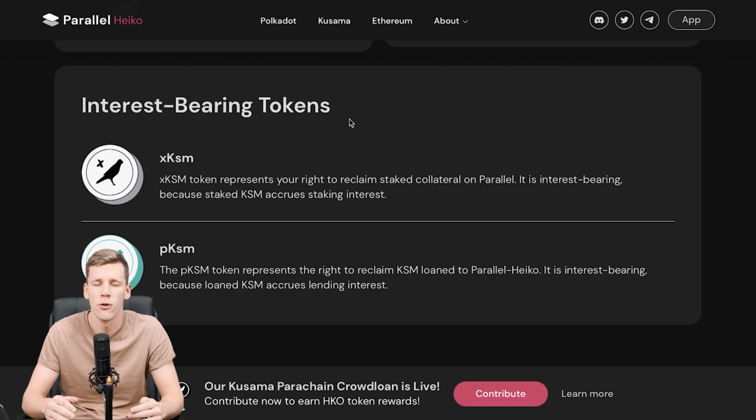We're basically taking our Kusama tokens and staking them into the pool from Heiko Finance. Then a project, or a parachain which wants to lease a slot, can go up to this pool and borrow tokens from there, and if it does, we're receiving their incentive tokens for the Crowdloan in exchange for freezing our KSM. Then we're receiving PKSM from Heiko Finance, which can actually be sold or traded just as normal KSM, and it will be backed by the normal KSM because this PKSM token can be exchanged later for the normal KSM. So it's backed one-to-one by the KSM which we've put into the liquidity pool.